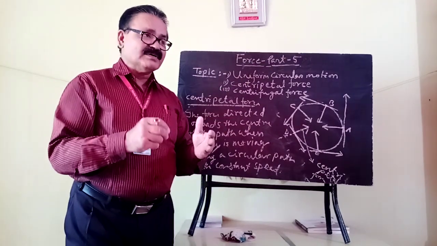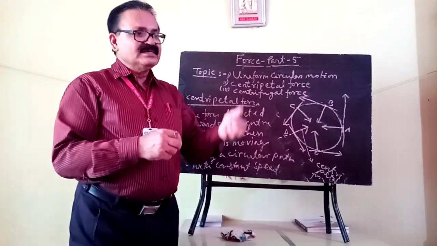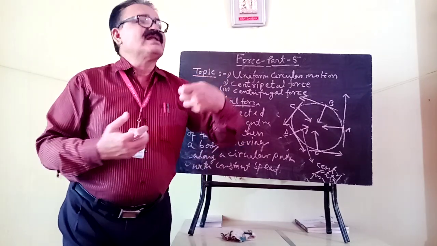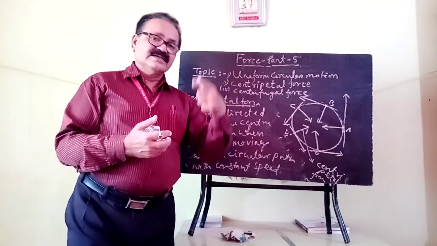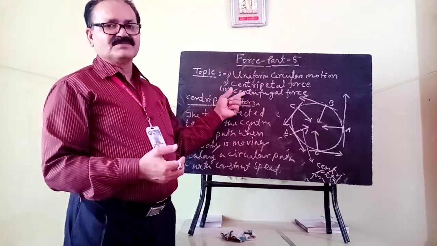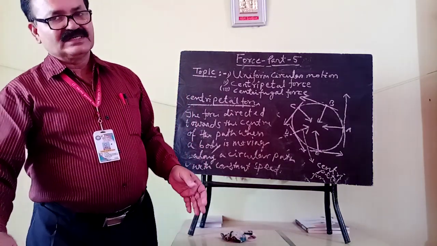But for an observer placed outside, he always feels that the stone is trying to fly away from your hand. That is why it is the centrifugal force. Okay, this much is all for today's class.